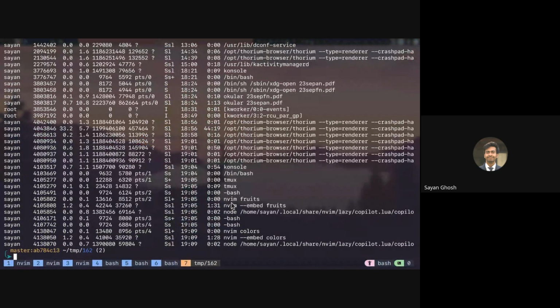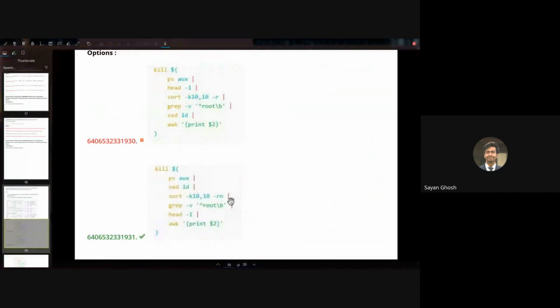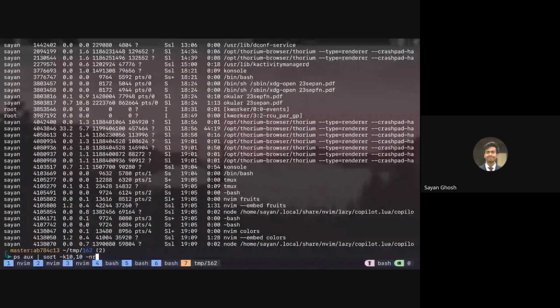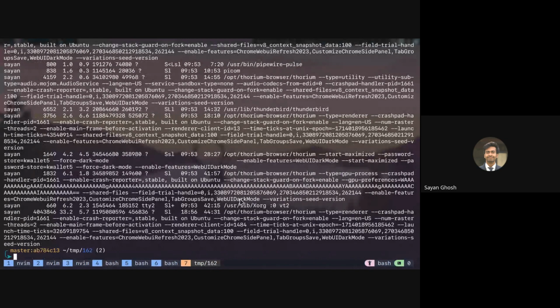So basically ps aux, if you sort based on 10,10 with NR, you get the highest one on top. Let me not have the R so that we have the highest one on the bottom. Then you can see this one is for 4431, right? Okay, this is my browser, so obviously I should not kill it. This browser has been alive the longest. So if we use sort K10,10, we are sorting by the 10th field and getting the one with the highest CPU time at the end.